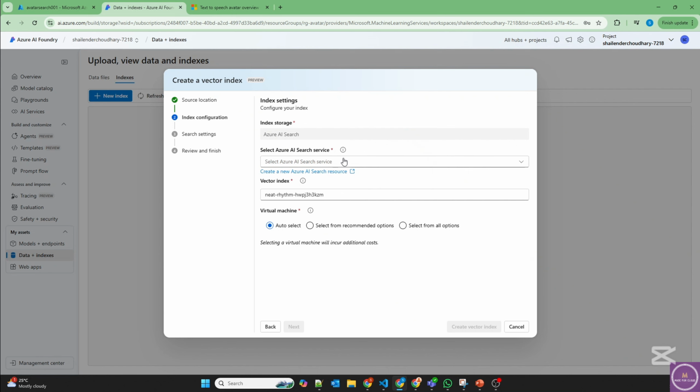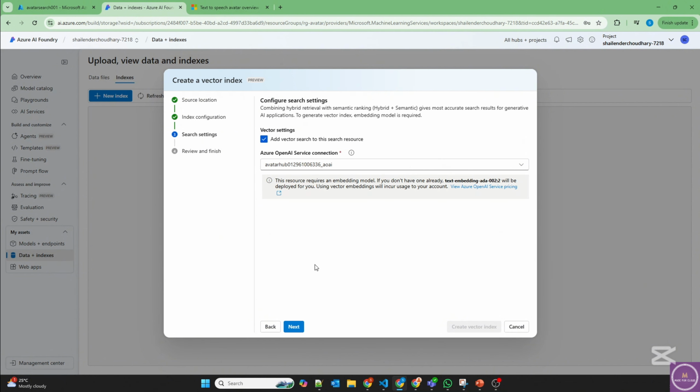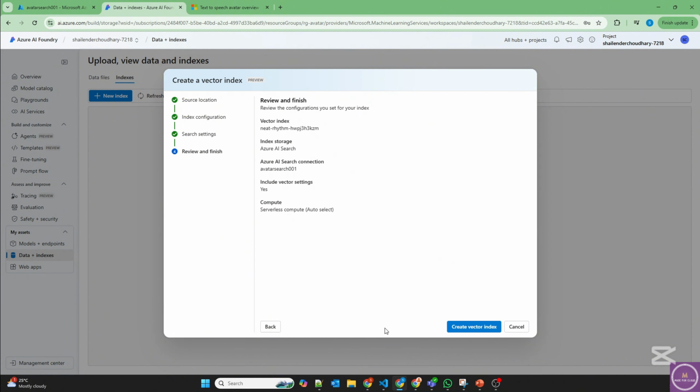Next. Now we have to choose our Azure AI Search service and the name of the vector index. Let it be default, but you can provide your own name too. Next. Add a vector search to this search service. Yes. And it's using an Azure OpenAI service connection, and this is integrated to Azure AI Hub. So automatically a text embedding model will be deployed. So next. It's deploying the text embedding model, and perfect, and create a vector index.